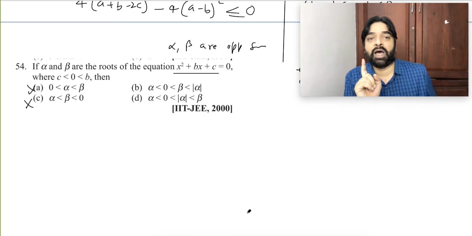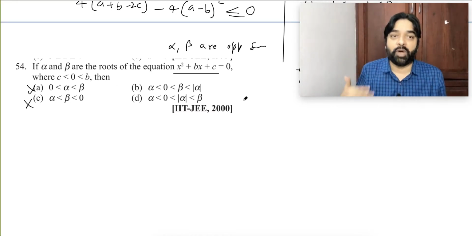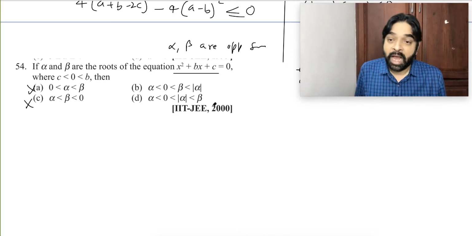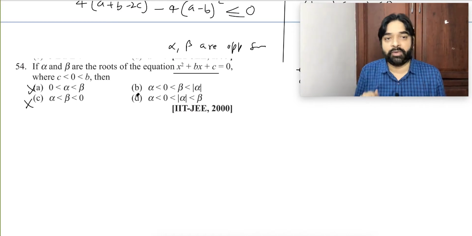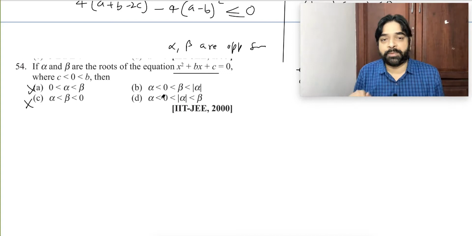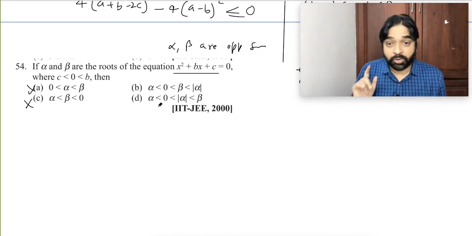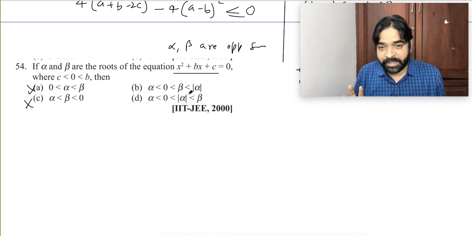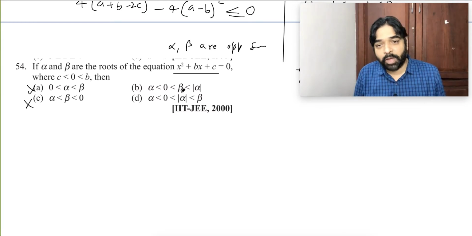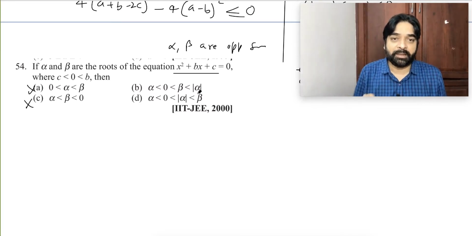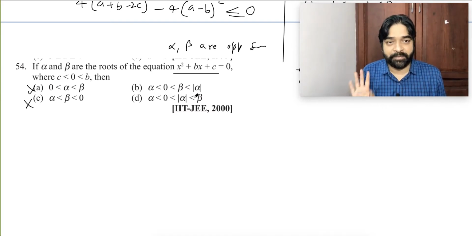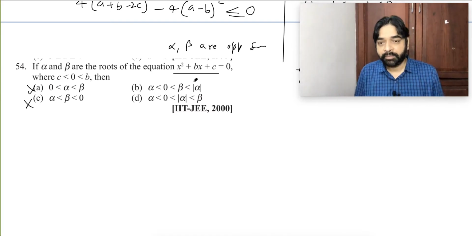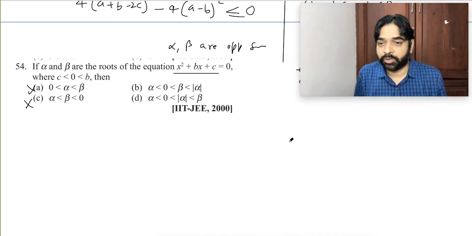Whenever you have to solve an objective question in JEE Advanced where one or more than one option may be correct, always delete the wrong options. And that process is very easy. Orally you can do it. Like here, these two options are deleted. Now in these two options we have to select. How to select? Actually, there is only one difference. In one case, the magnitude of one root is lesser than the magnitude of the other root, and in the other it is greater. This is the only difference. No other difference. Let's think about what we should do.